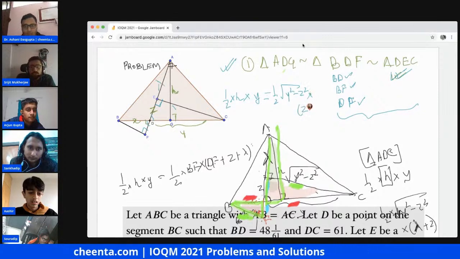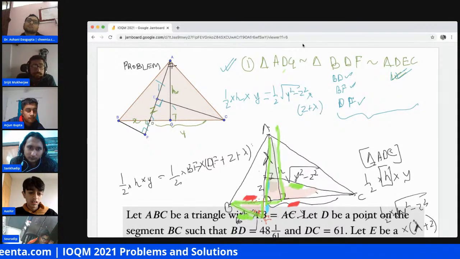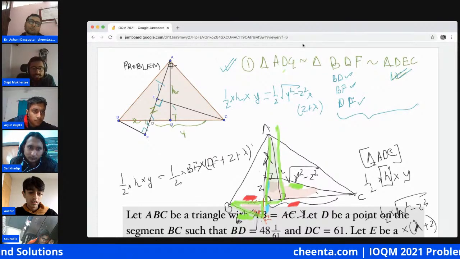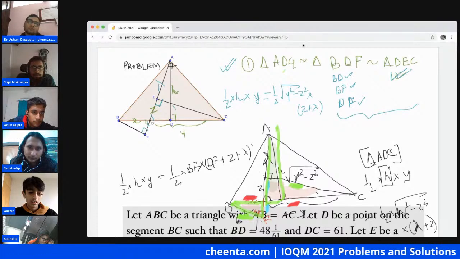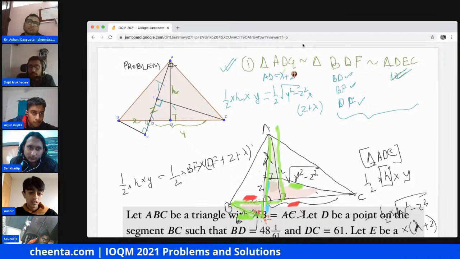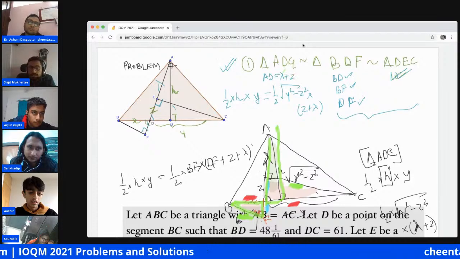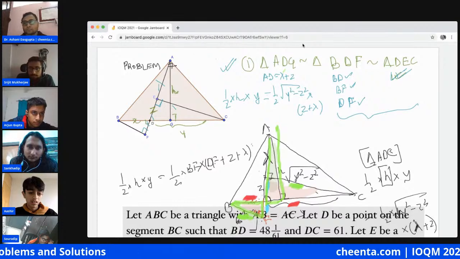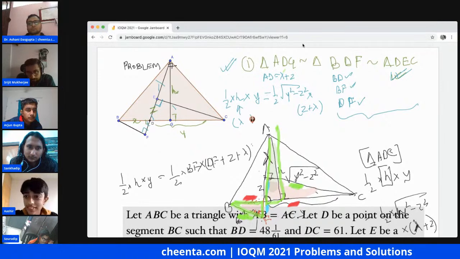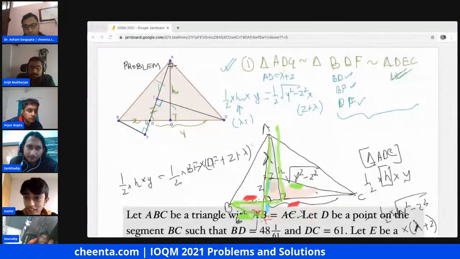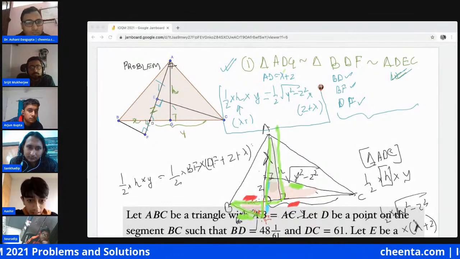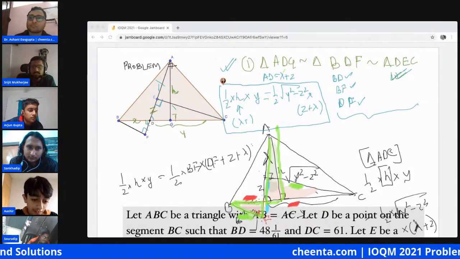So what we have to just show is that triangle ADG is similar to triangle BDF, and we know triangle BDF entirely, and one side AD is in terms of lambda plus z. Therefore this h will also be in terms of lambda by similarity. So we can get h in terms of lambda. It will be a linear equation in lambda, and therefore we can get the result, I think. Does it make sense, guys?